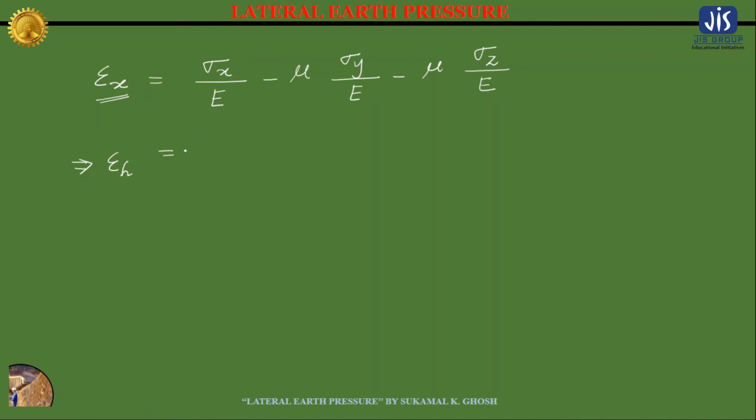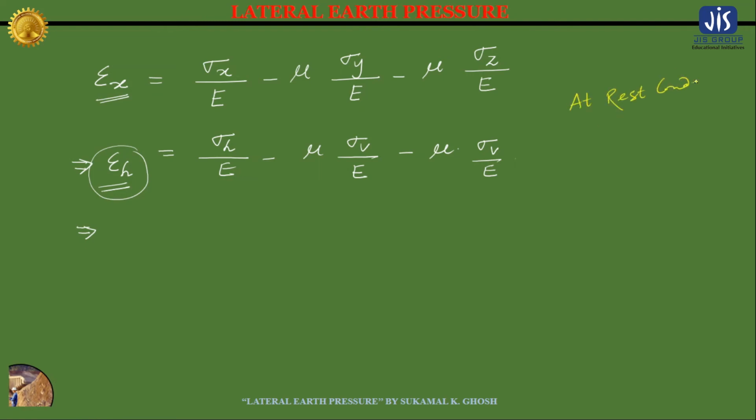So it equals sigma x, the stress in the x direction, which is the stress in the horizontal direction, so sigma h divided by E. In the same way, it will be mu into sigma v divided by E. Now we know that at rest condition the strain in the horizontal direction, epsilon h, is 0.